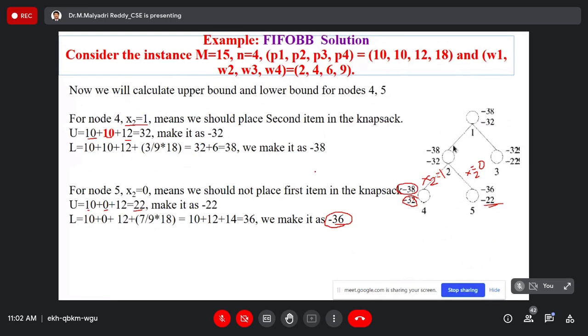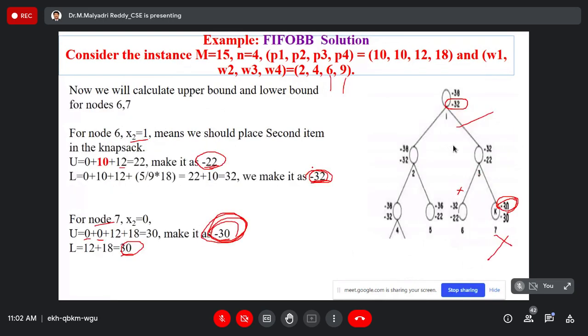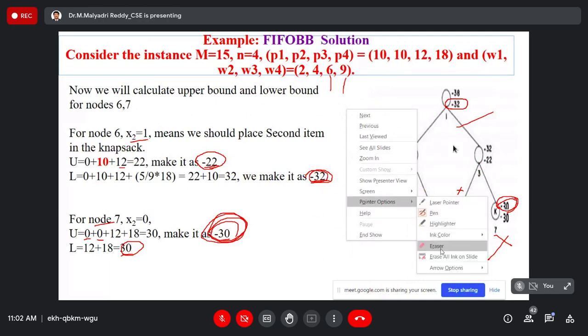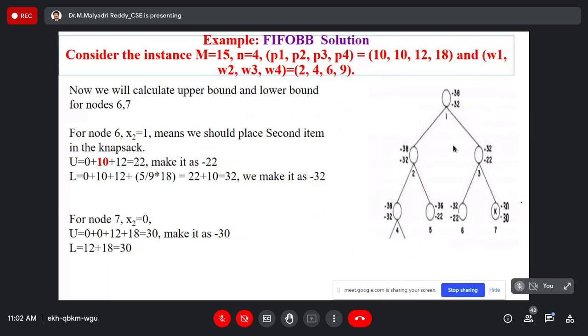ఈ పాయింట్ లో నేను 4, 5, 6, 7. Here I kill the node 7. Here, how is it possible? You know, the upper bound value is minus 32. But while calculating the boundary functions for 4, 5, 6, 7, live node, live node, live node, live node, check the cost functions.